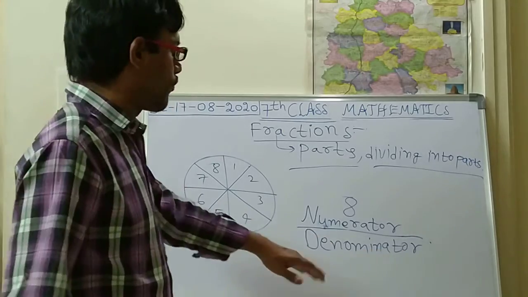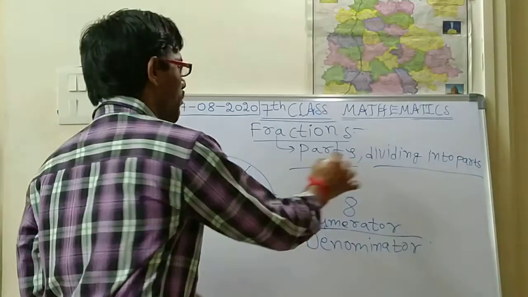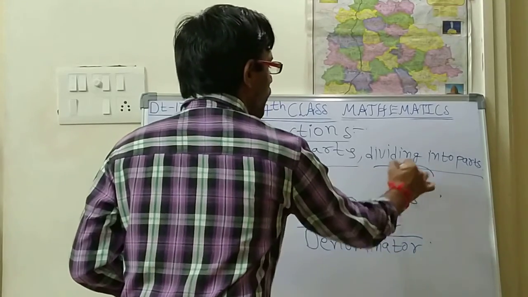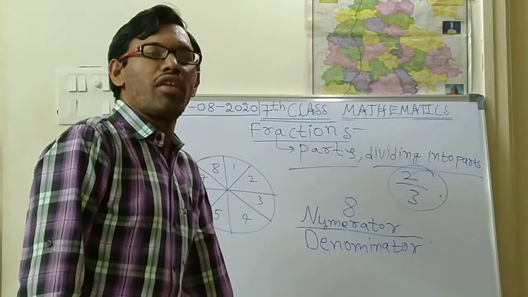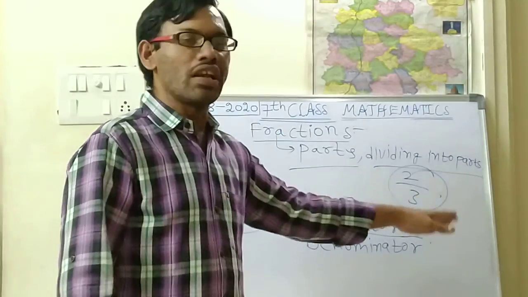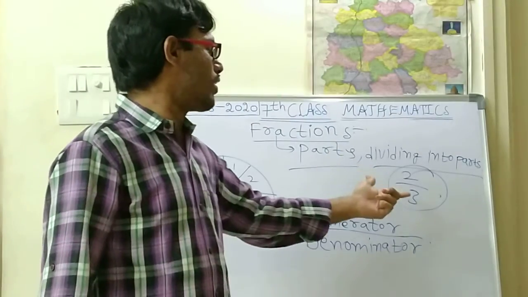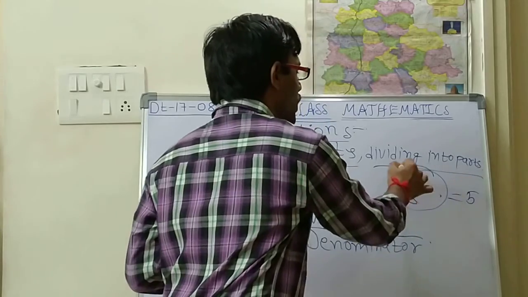From the exam point of view, they will ask without giving any number representation like this.